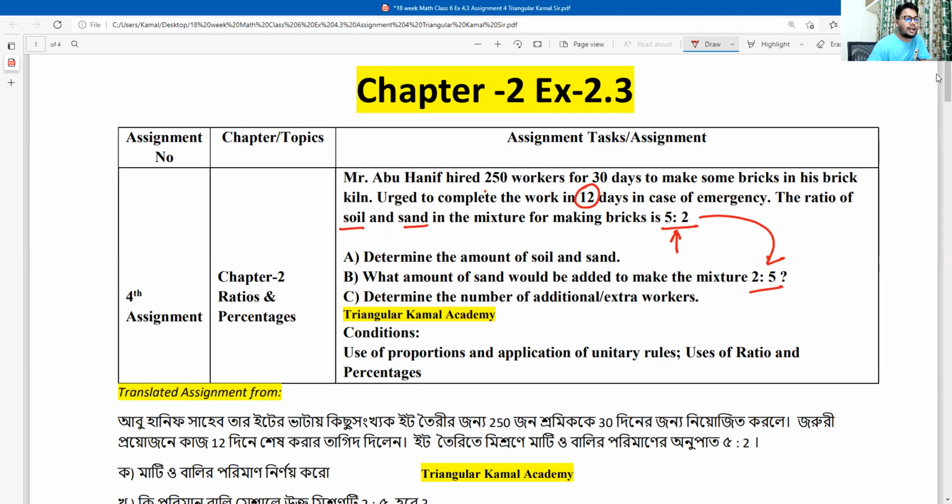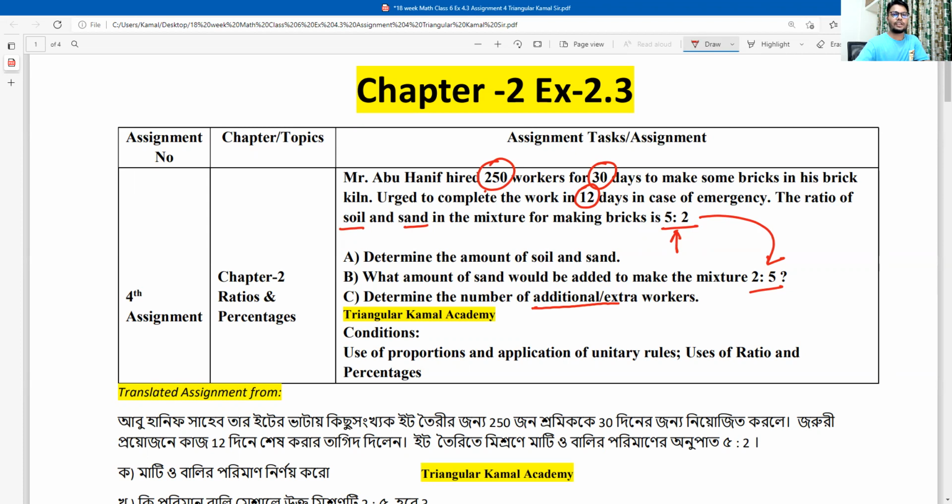Third question: determine the number of additional or extra workers. First, he appointed 250 workers to complete the whole work in 30 days. But now he requests to complete the work within 12 days. Definitely days are reduced, so the number of workers will be increased. So now this is our requirement: how many extra workers will be required to complete the whole work within 12 days.